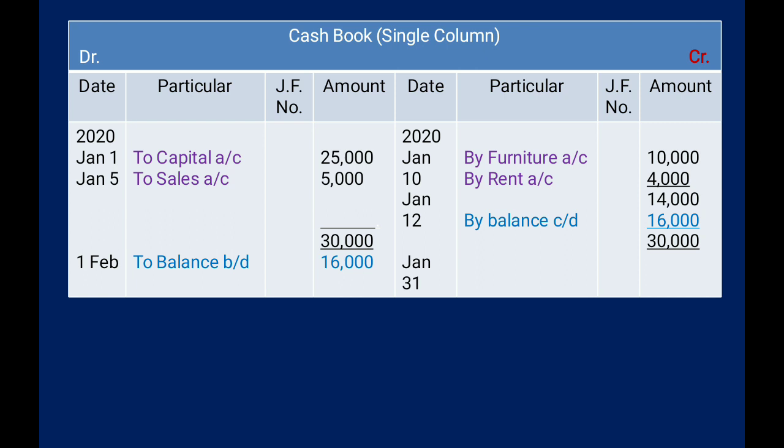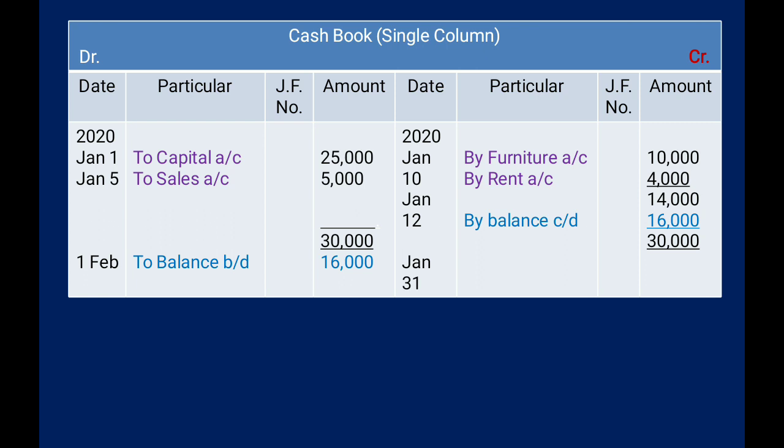According to date 1, business started with cash account debit to capital account, that's why that amount we have recorded on the debit side, and we have credited capital account 25,000. January 5th, it was cash account debit to sales account, so according to the journal entry, cash account debit means that transaction we have to record on the debit side, to sales account 5,000.